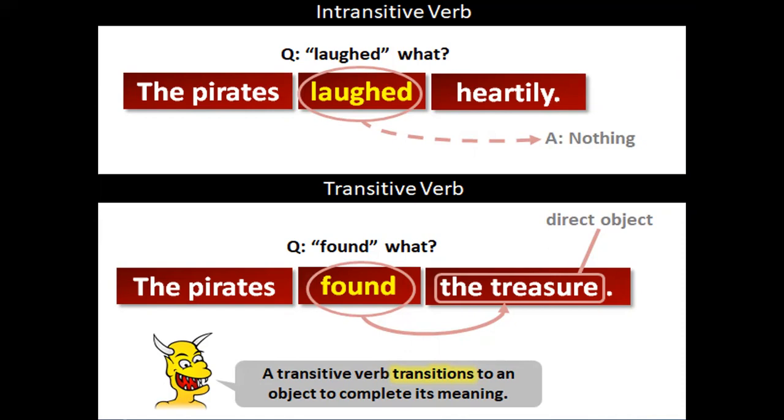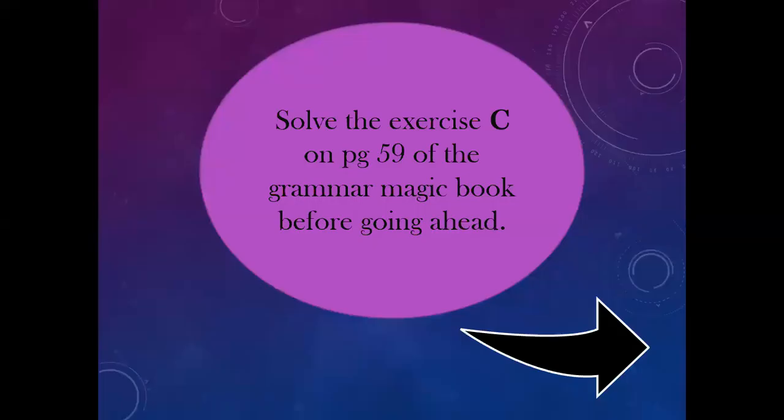The pirates laughed heartily. Now we don't know what they laughed at. We know how. Heartily is an adverb, so it is describing the verb. So over here, laughed is an intransitive verb. But the pirates found the treasure. Over here, we know what they found. It's a direct object. So, students, it becomes a transitive verb.